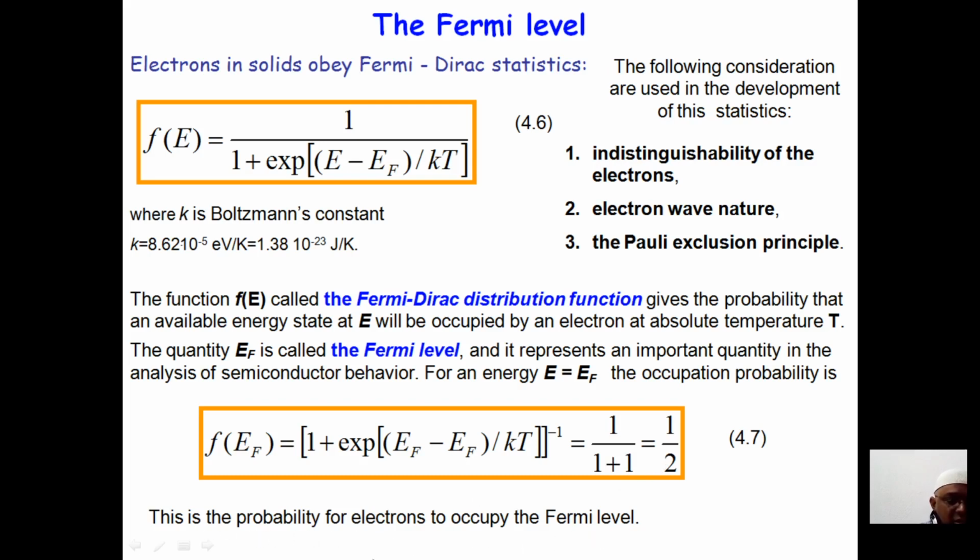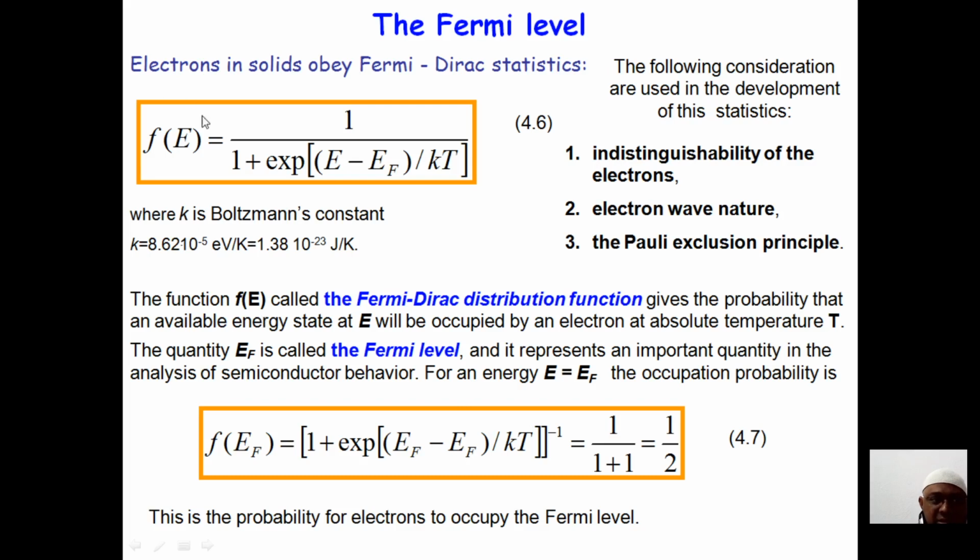We want the Fermi level value. So what is the probability that the electron will occupy the Fermi level? It is half. So by the mathematical expression, we can conclude that there is a probability that the electron may be available at the Fermi level. There is a 50% chance of having the electron at the Fermi level.